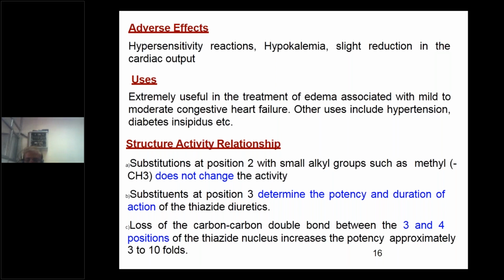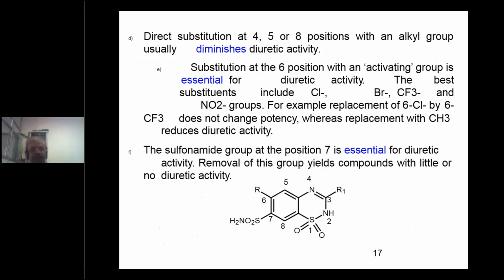Because the compound may not undergo metabolism easily. Therefore, there will be an increase in the potency from 3 to 10 times. Okay.